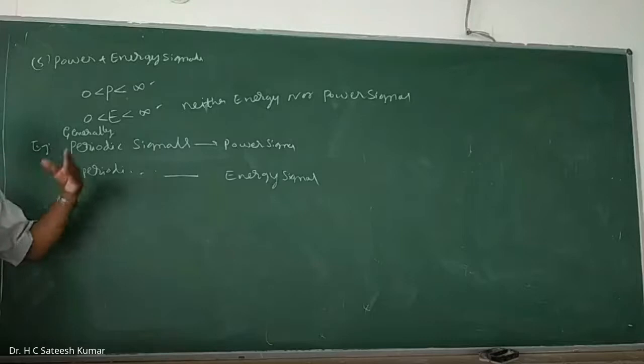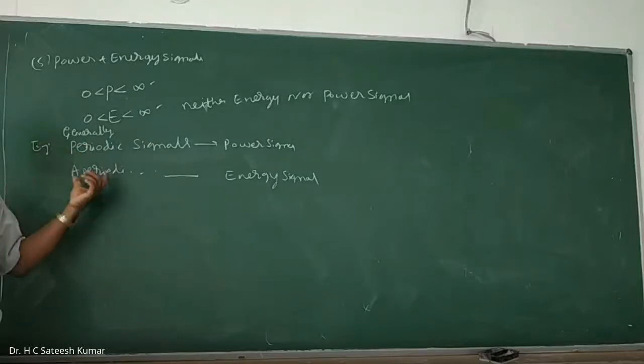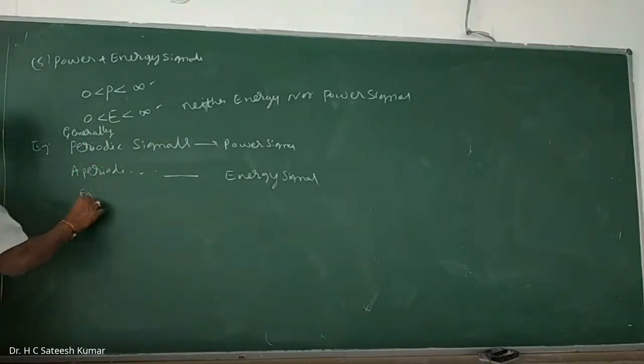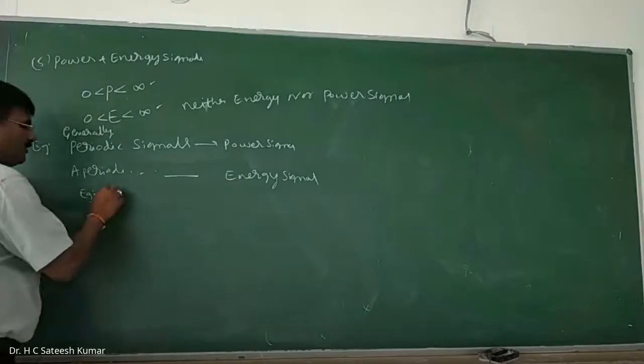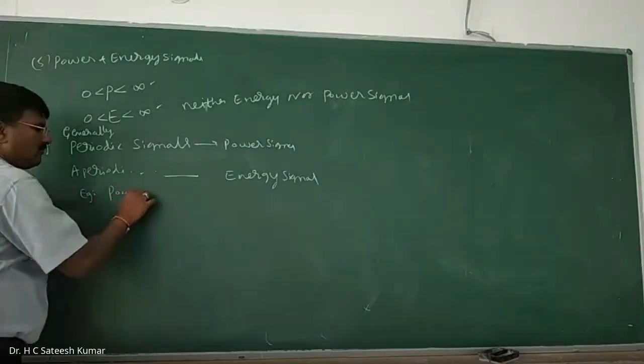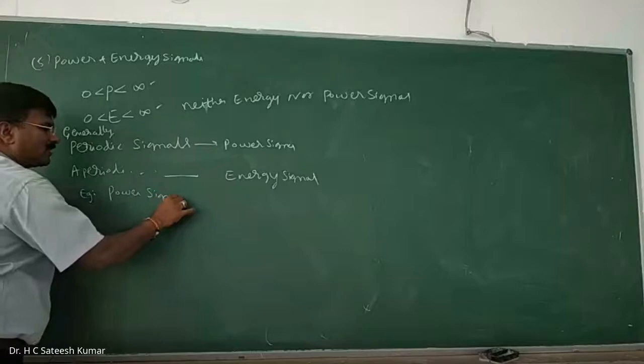Examples for this: generally periodic signals are power signals and aperiodic signals are energy signals. If you want specific examples, for a power signal, any periodic signal.